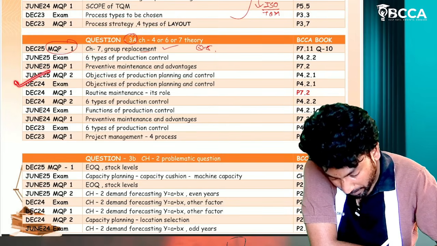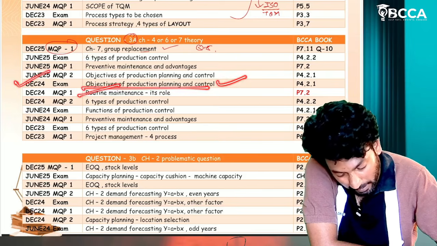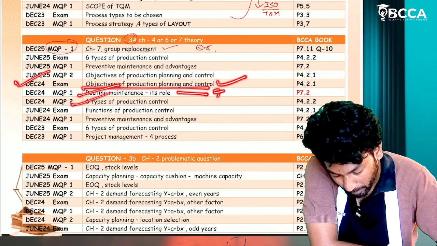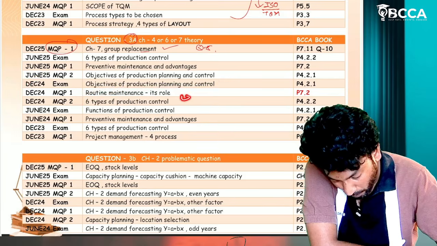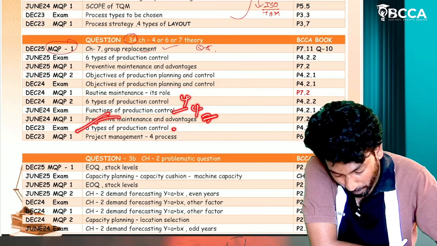December 24 exam, objectives of production control and planning and control. Chapter number 4, routine maintenance and its role. Chapter number 7, 6 types of production control. Chapter number 4, functions of production control. Chapter number 4, preventive maintenance. Chapter number 7, 6 types of production control.